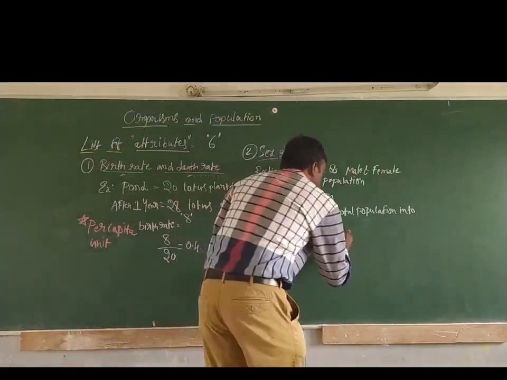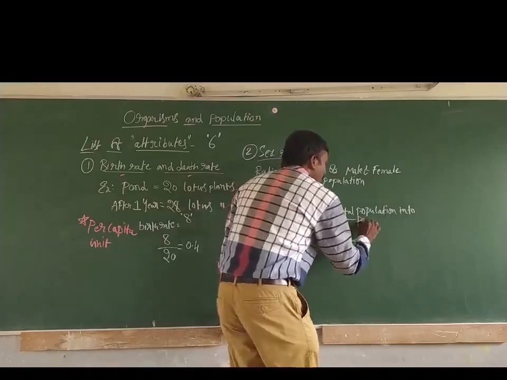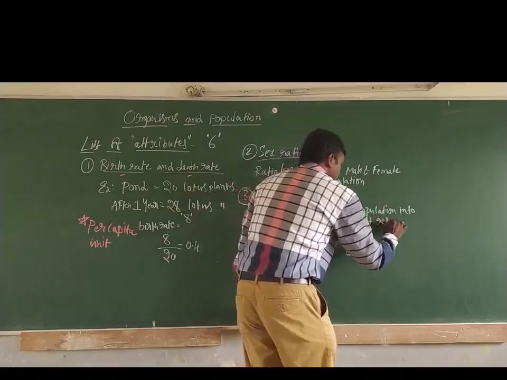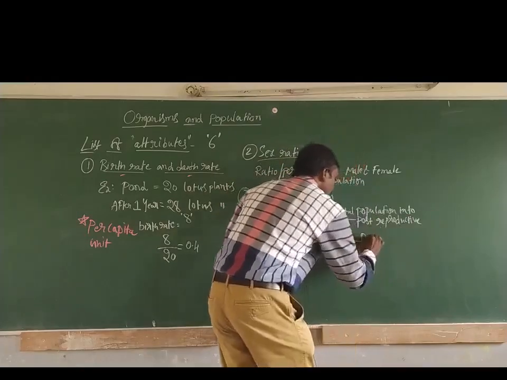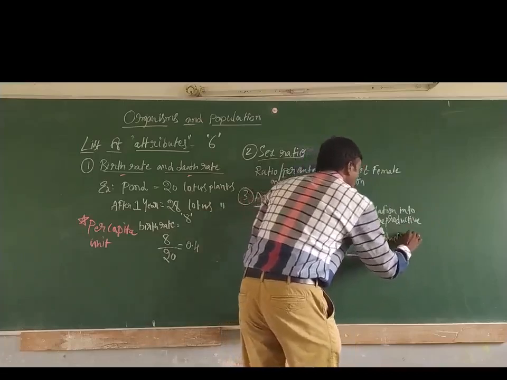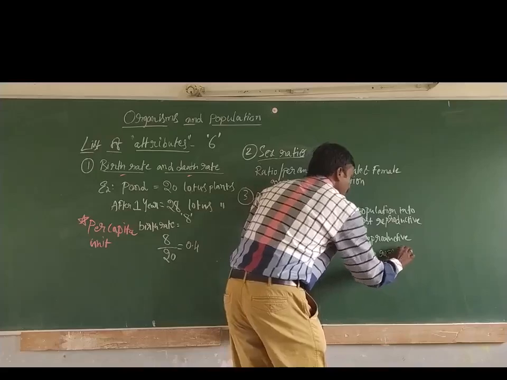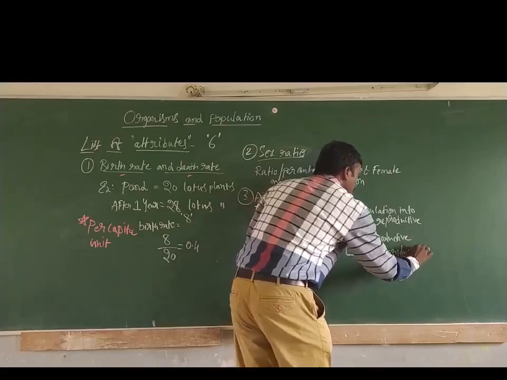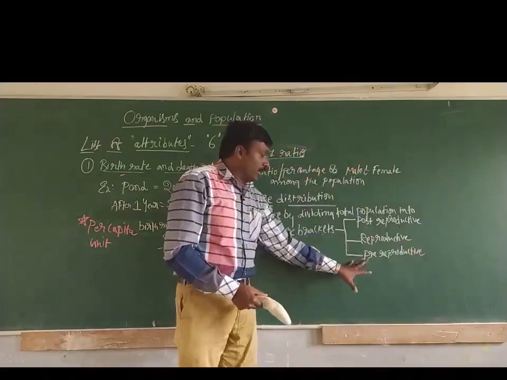So what are those 3 age brackets? Post-reproductive, reproductive, pre-reproductive. Very simple to understand.